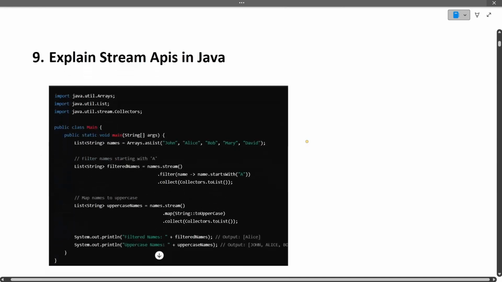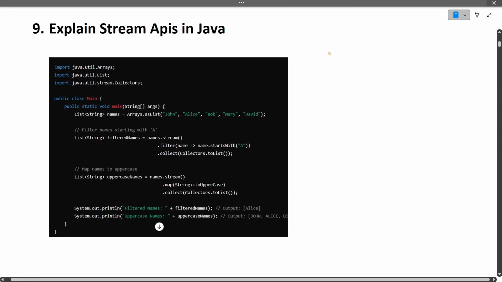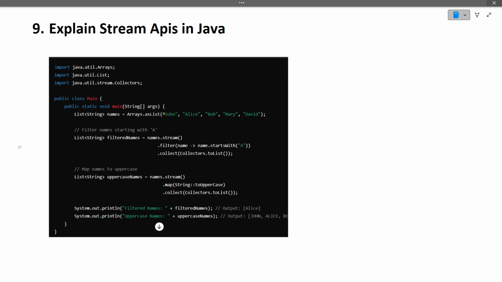Next, moving on: explain the Stream APIs in Java. Stream APIs is again a very good inclusion that came after Java 8. So what do Stream APIs do? If I have this array, and I have to iterate over this array and do some operations on it, then what was the traditional way? The traditional way was to do a for loop on this array and then do the operations on each of the items.